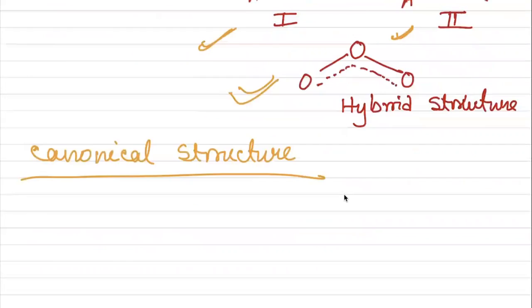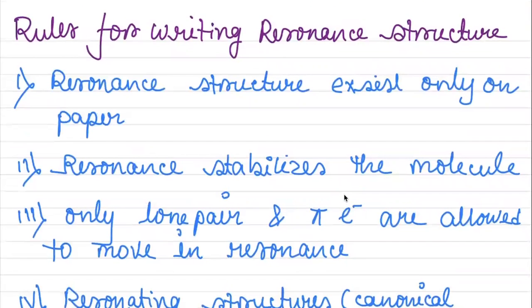Understood? Now next is rules for writing resonance structure. First thing, resonance structure exists only on paper. They are hypothetical because molecules are 3D. All the molecules are 3D and we cannot draw the 3D structure on paper. That's why the resonating structures are hypothetical.